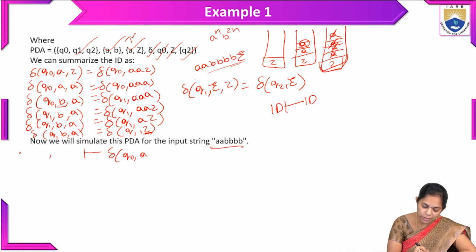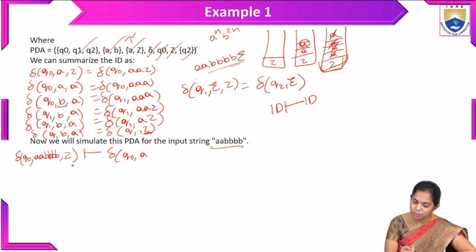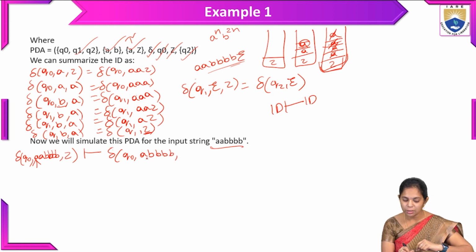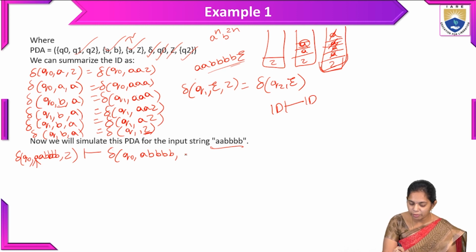So here, the transition: what is the input here? We will write Q naught, unconsumed input. Initially, what symbols do we have, along with the Z? Z is the top of the stack symbol. Initially, what does the stack contain? Whenever the input reads A, after reading we don't write this A again, and the remaining part we write A, B, B, B. And after pushing A into the stack, we will write A, Z.